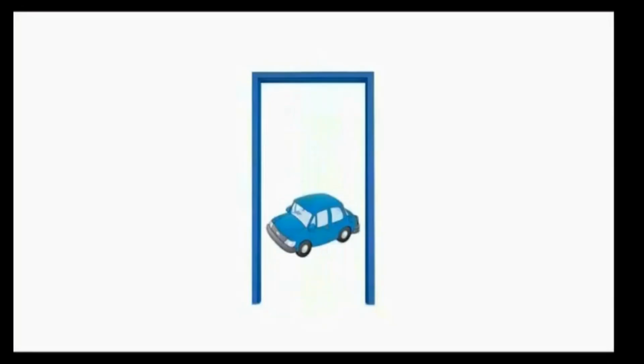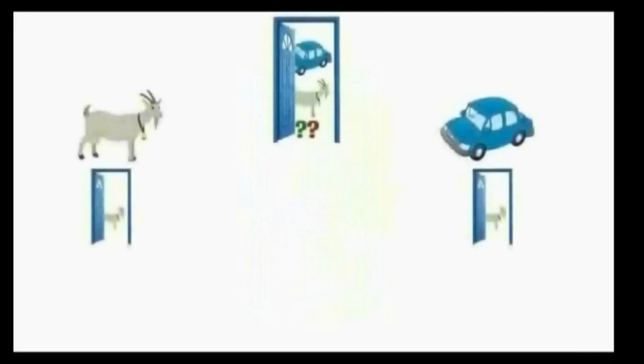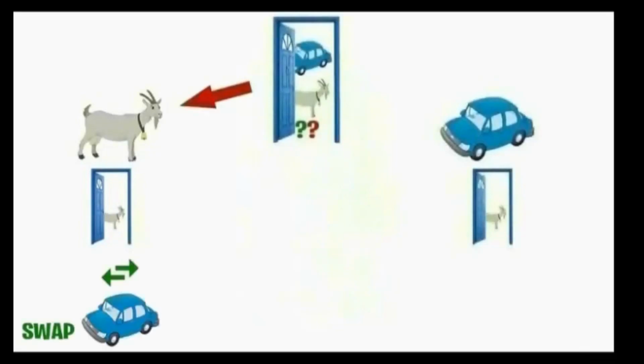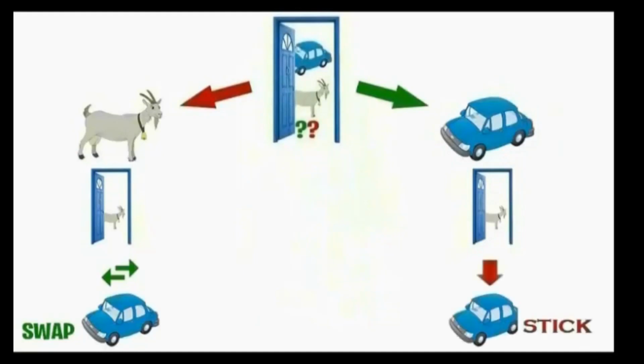What are the possibilities? You could have picked a goat or a car. Since the host knows where the car and the goats are, he always opens a door to show you a goat. If in the first instance you picked a goat and he shows you a goat, you know that by swapping you would get the car. Now if you had picked the car and the host shows a goat, you know you need to stick with the original selection. Of course, if you know which one you picked, it's very easy.